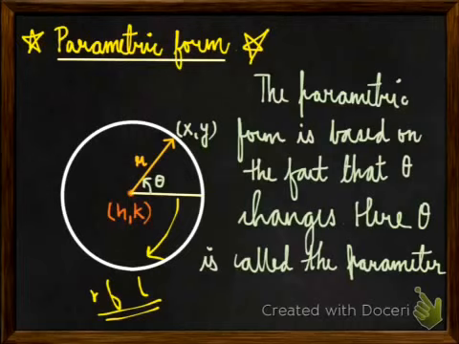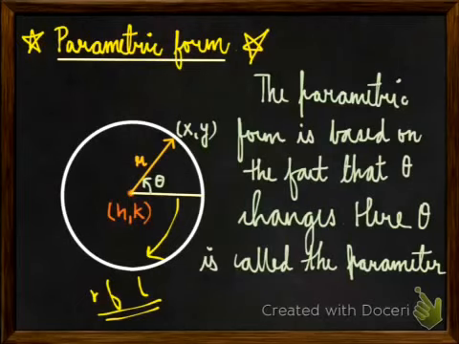Here, theta is called the parameter, the changing quantity. Note that theta is independent of everything provided to us, like h, k, r, etc.